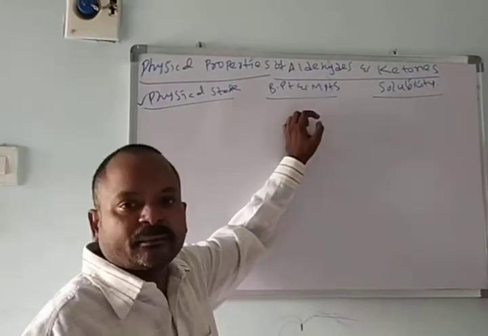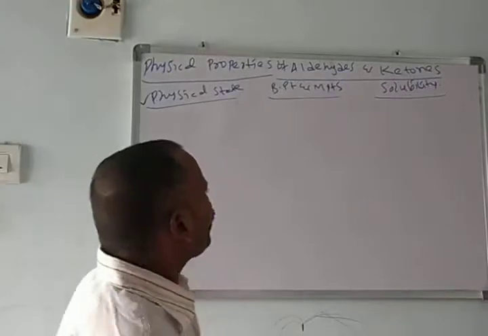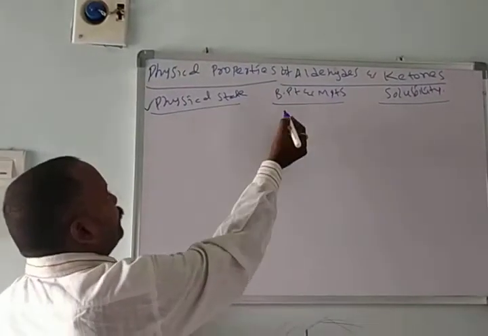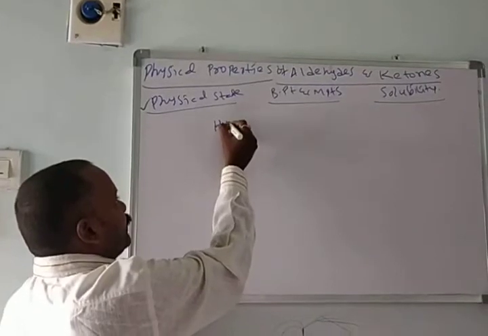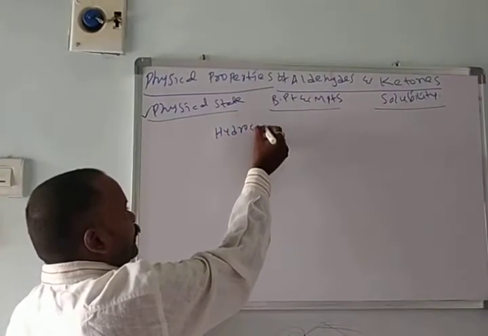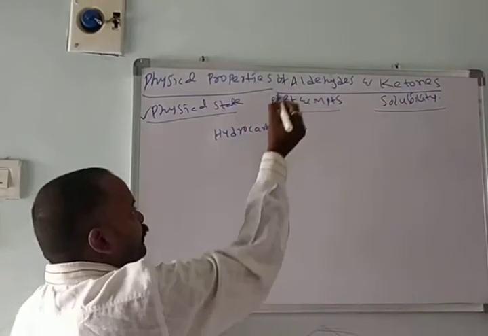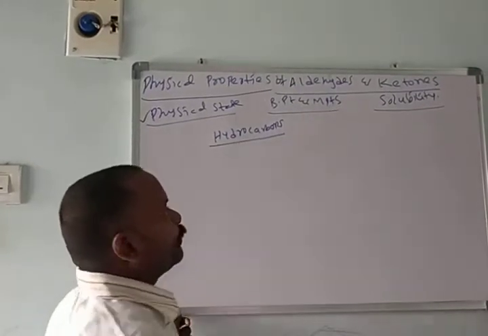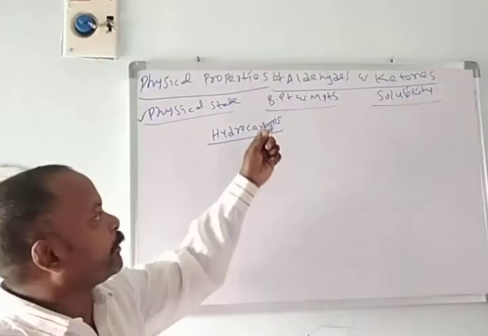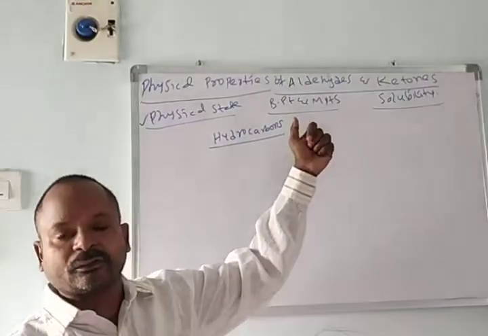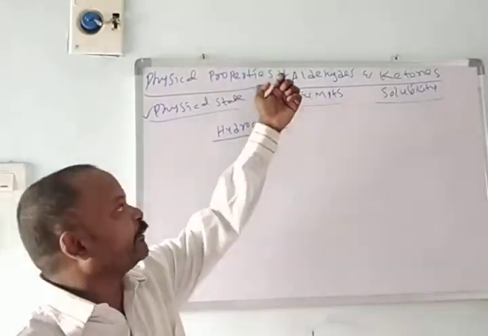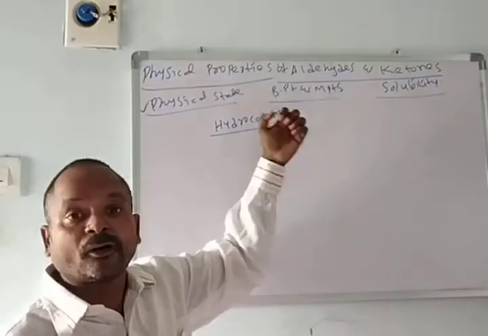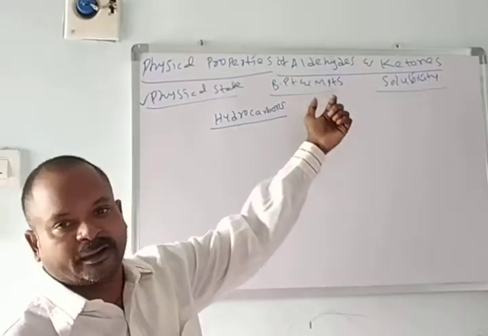Next, boiling points and melting points. When we compare the boiling points of aldehydes and ketones with the concerned hydrocarbons, these aldehydes and ketones have higher boiling points and melting points.